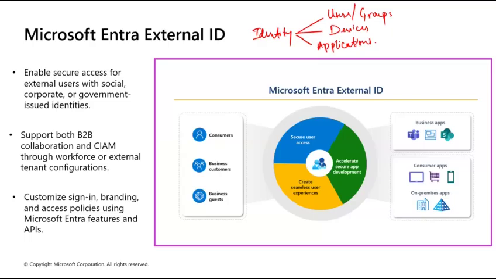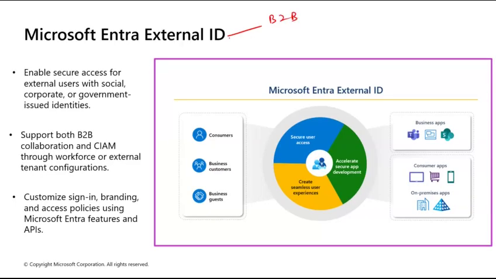So there are three main types of External ID, if you ask me. One is B2B. Second one we call B2C. Sorry, B2B direct connect.